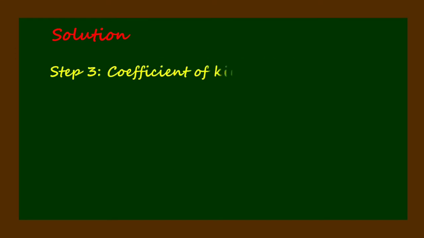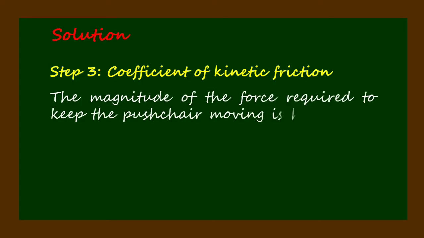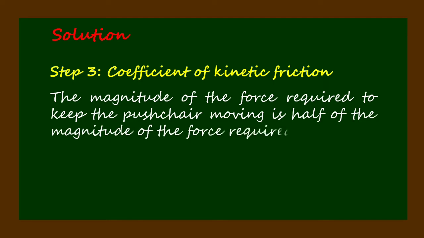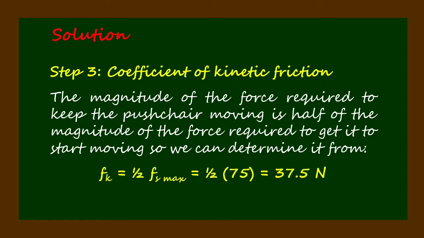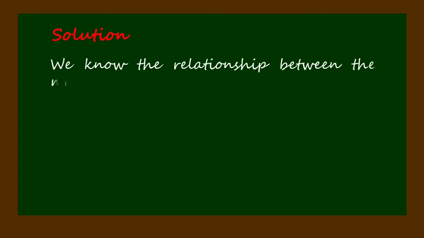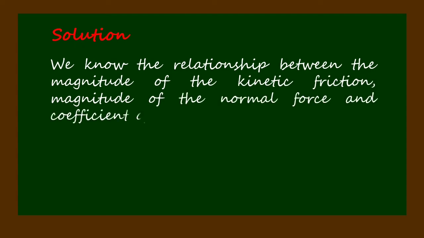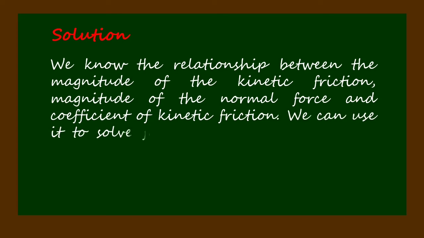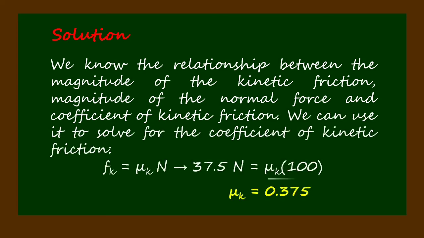Step 3, coefficient of kinetic friction. The magnitude of the force required to keep the pushchair moving is half of the magnitude of the force required to get it to start moving, so we can determine it from F sub k equals 1/2 times F sub s maximum, which is 1/2 times 75 equals 37.5 Newton. We know the relationship between the magnitude of the kinetic friction, magnitude of the normal force, and coefficient of kinetic friction. We can use it to solve for the coefficient of kinetic friction. F sub k equals mu sub k times N. Therefore, mu sub k equals 0.375.